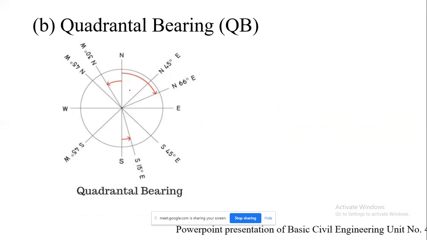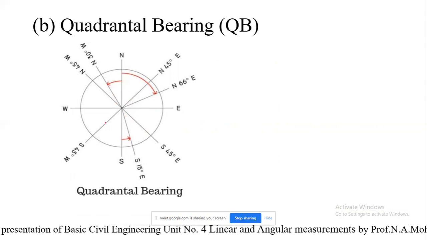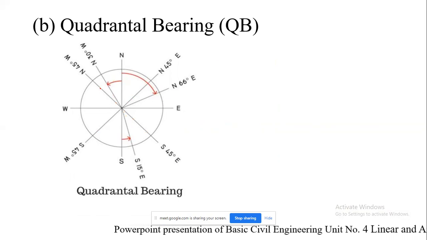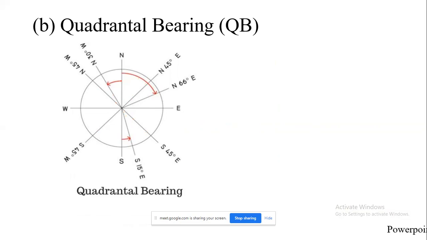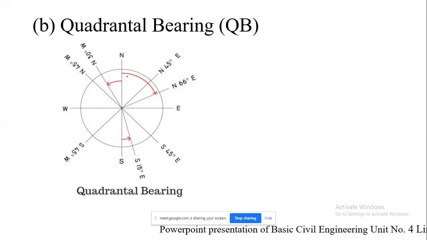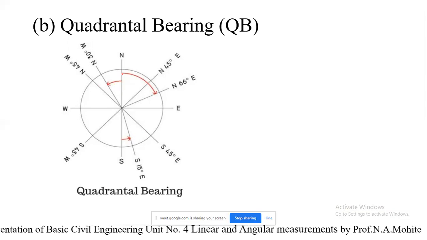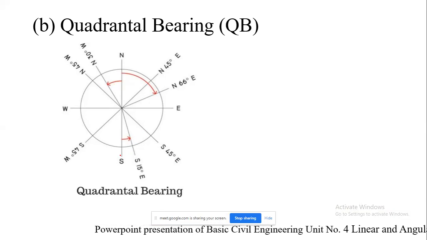As I told you, the magnetic bearing of a line which has been measured clockwise or counterclockwise. Here you can see it has been measured with respect to north towards east or towards west. In this case, it is not restricted to clockwise only. You can measure it anti-clockwise or counterclockwise. It should be either with respect to north or with respect to south only.